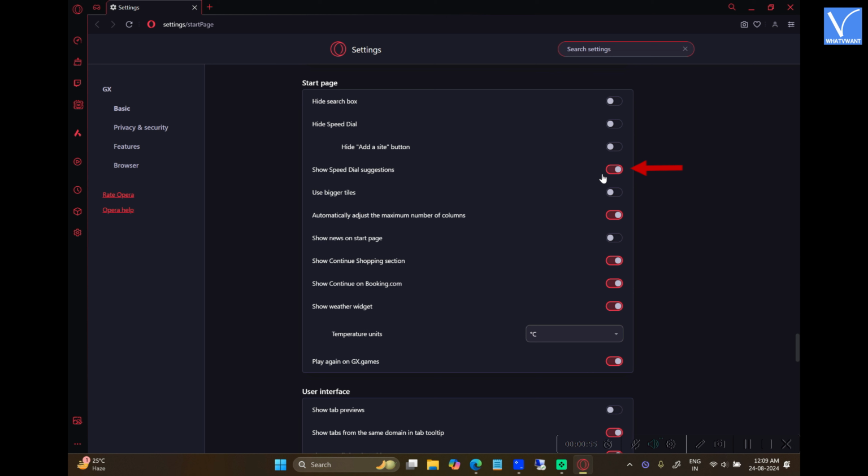There, you will find the Show Speed Dial Suggestions option. Click on the button available beside that option to stop the suggestions. This is how you can easily remove speed dial suggestions from Opera GX browser.